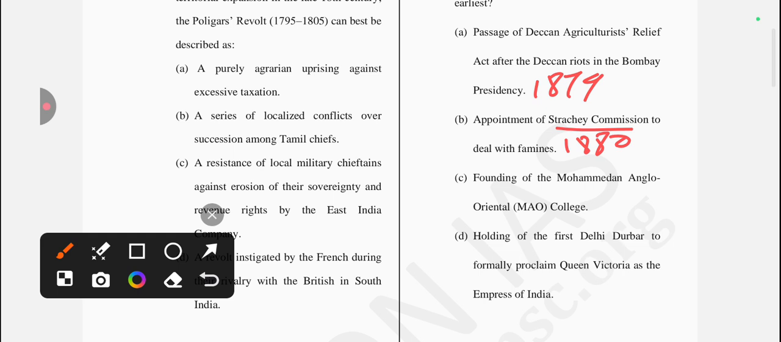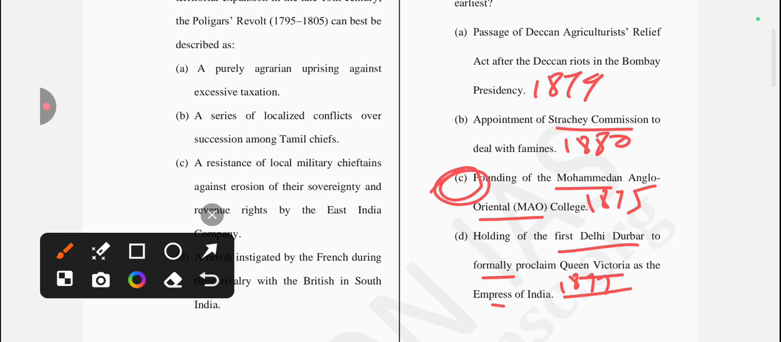Okay, so next one is funding the Mohammedan Anglo-Oriental College. It's in 1875. And another one is holding of the first Delhi Durbar to formally proclaim Queen Victoria as the Empress of India. It happened in 1877. Okay, so there is asking about the earliest one. So the earliest one, which is option number C, is the correct one related to this question, which is asking about the earliest happening. Okay, so 1875 is the earliest in these four options.